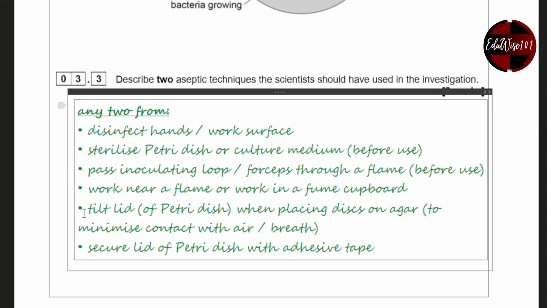Right. Tilt the lid of the petri dish when opening this, placing this on agar to minimize contact with air. You don't completely open it, you just open a little bit and then place the disc inside. Secure the lid of petri dish with adhesive tape. You don't completely seal it off, you just seal it so that the lid doesn't actually fall off.